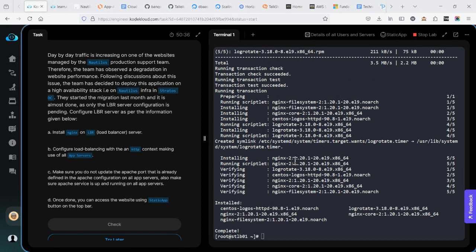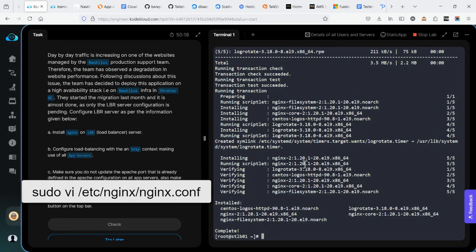it's time for us to configure Nginx as a load balancer. Then we add all the resources that will be involved in the load balancing process. You can use any text editor of your choice, but I'll be using vi.